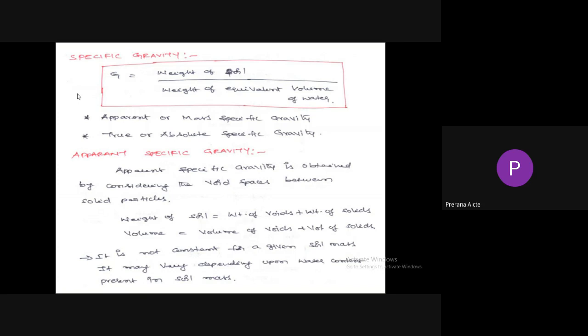The name itself indicates apparent. It is temporary. The specific gravity is temporary; depending upon the water content, it changes. So it is not constant for a given soil mass. It may vary depending upon the water content present in the soil mass.